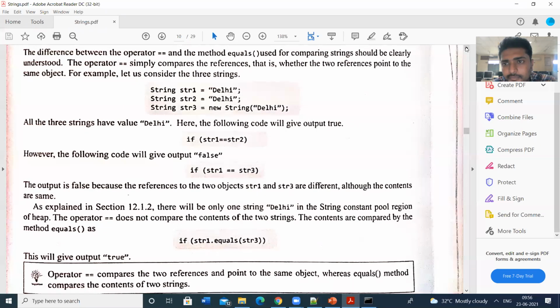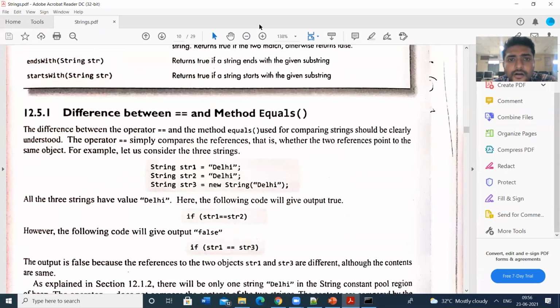Already in the previous class, we identified the difference between the double equals operator and the equals method. Double equals can only verify the references. The equals method only verifies the contents of the string.